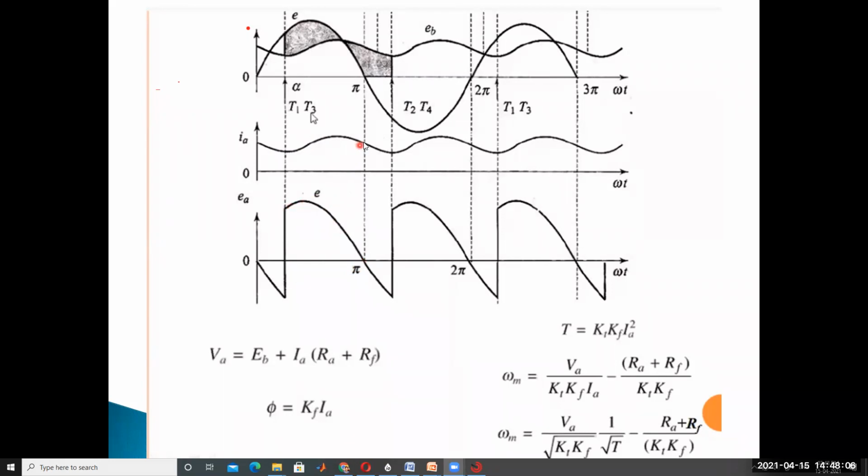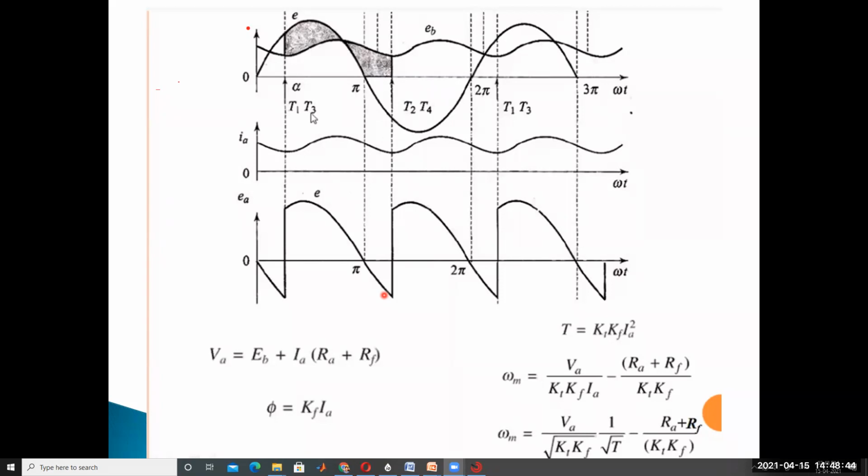Coming to pi to pi plus alpha, the armature current is positive but the voltage is negative. The multiplication of voltage and current is the power, so the power becomes negative. Here power is negative, meaning it acts as a generator. It is the same as explained in the semi-converter and the separately excited DC motor. So here also the same concept; the only difference is motor only.